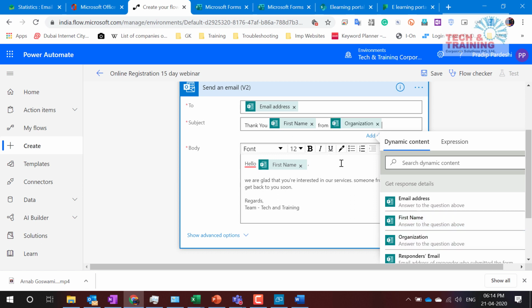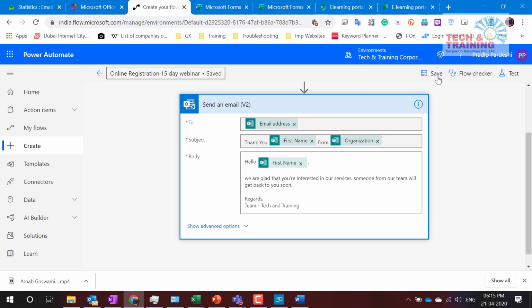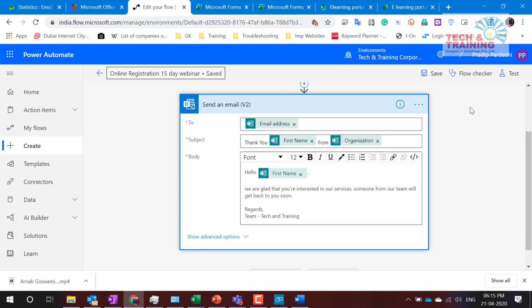So you must have heard about a feature in Word called mail merge. What exactly happens with mail merge is you can send an email at a time to hundreds of people. The email template and everything needs to be the same. But here we are not sending it to a database of people. Whoever is registering, at the same time, the person is going to receive the email. Okay. So I have created this email and I click on save. What I would like to do now is test this.